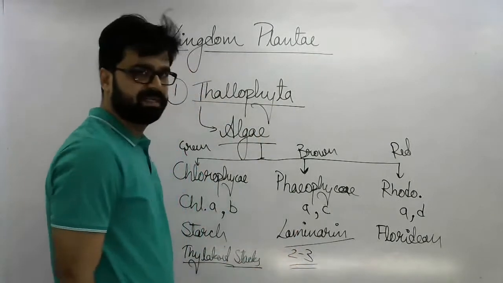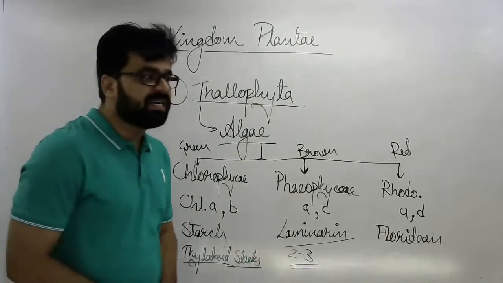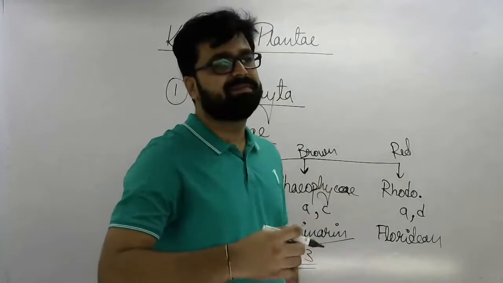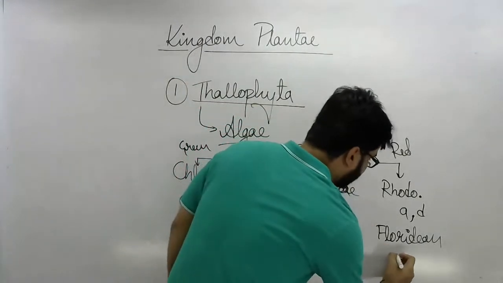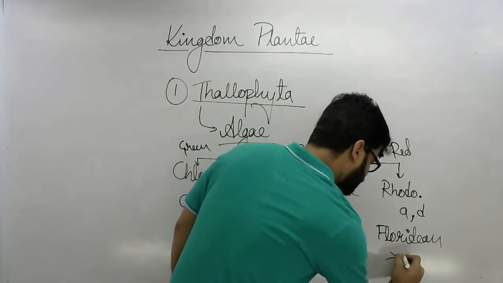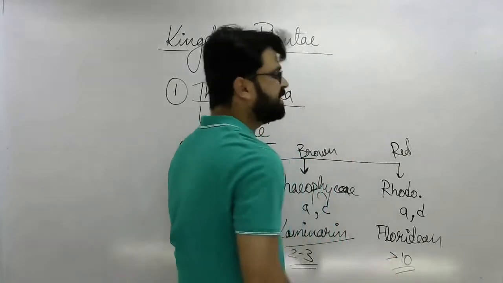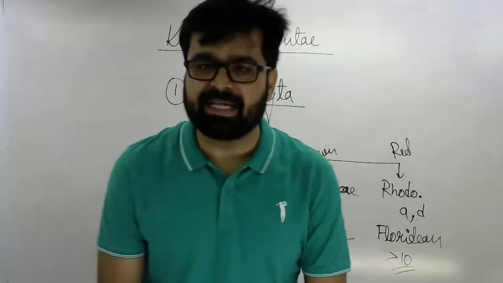And in red algae, thylakoids are stacked more than, let's say, 10. A good stack of more than 10 thylakoids is there.